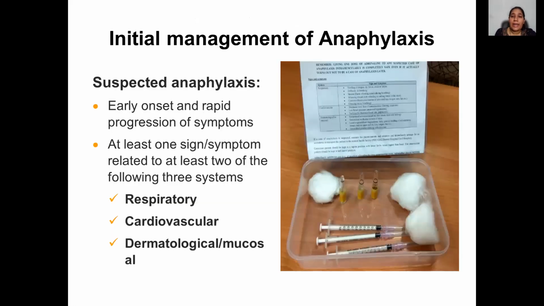In order to detect anaphylaxis at a particular vaccination site, we need to focus on three main systems: respiratory, cardiovascular and dermatological systems. If any person who has been vaccinated develops symptoms from any two of these systems, either respiratory, cardiovascular or dermatological, we will declare it as anaphylaxis. Now, what is to be done in case of anaphylaxis?